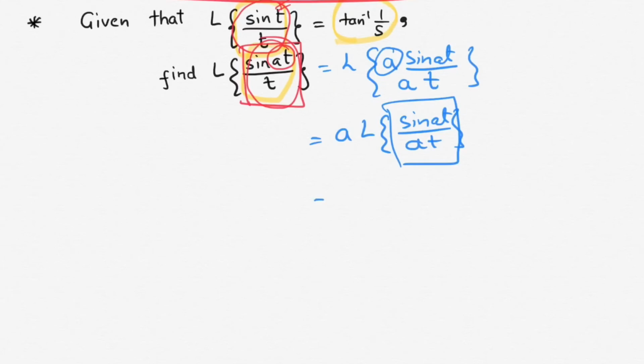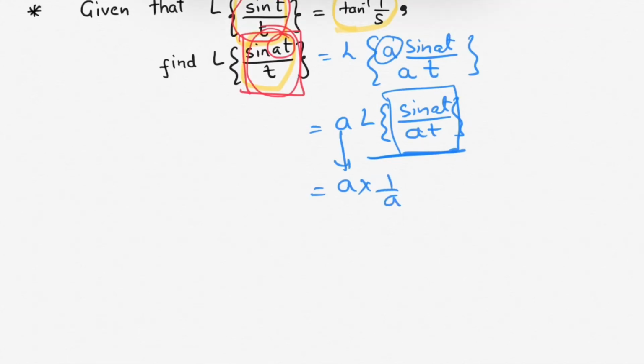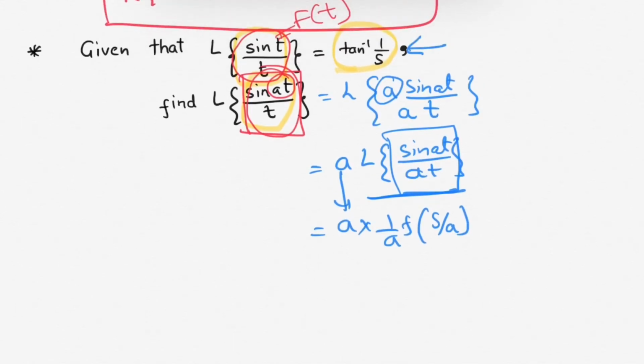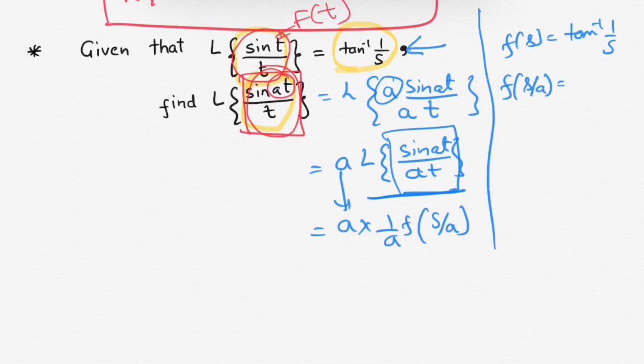Its Laplace transform will be, we have a here, so this will be a, and the Laplace transform of this function will be 1/a F(s/a). And F(s) is what? This function is F(s), so we have F(s) is tan inverse 1 over s. From this equation, F(s/a) will be tan inverse 1 over s over a, so this equals tan inverse a over s.